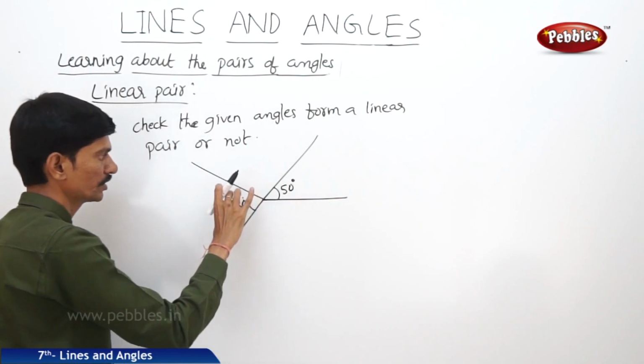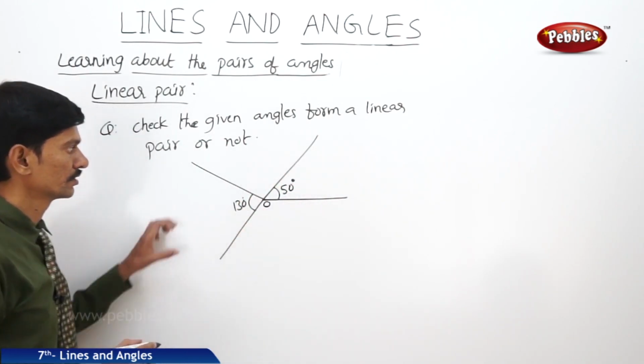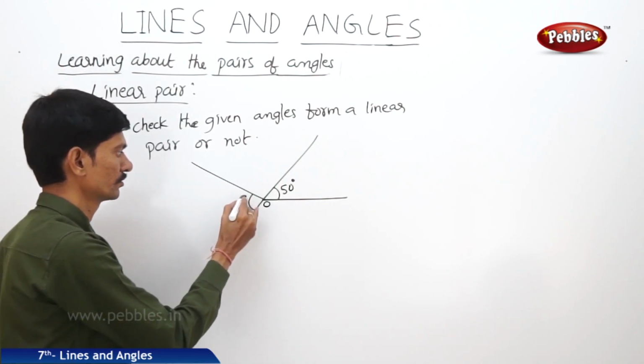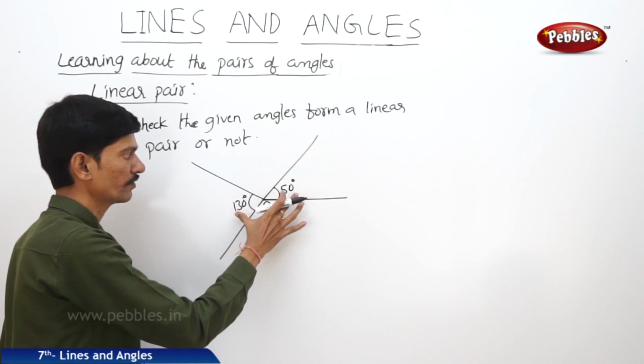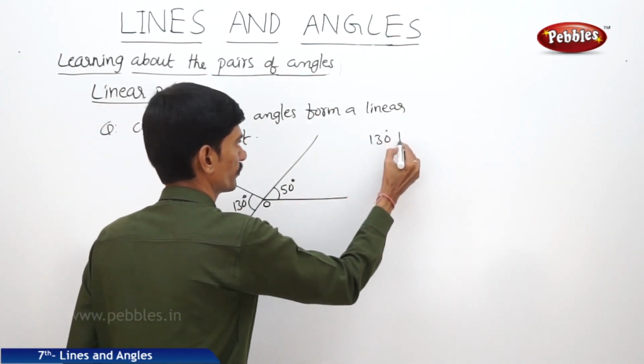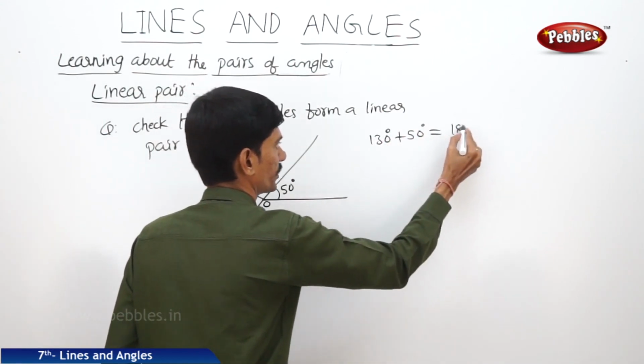Now 130 degrees and 50 degrees, do they form a linear pair or not? So of course the sum of these two angles is 180 degrees. So 130 plus 50 degrees equals 180 degrees.